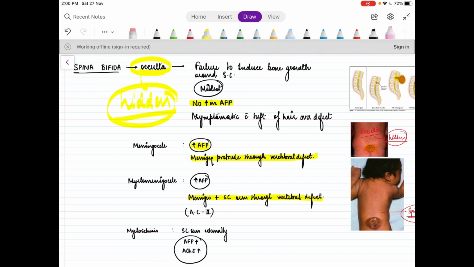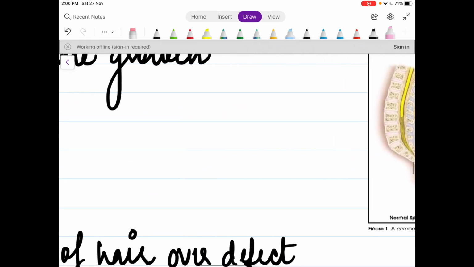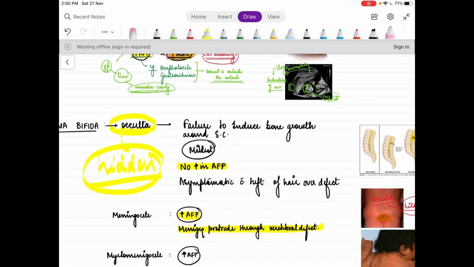Occulta, why? Because there's a failure of bone growth around the spinal cord. The spinal cord itself is normal, just in the vertebral column there's a problem, an abnormal opening in the bone. The skin above the defect is completely normal, and hence there is no increase in alpha fetoprotein, because alpha fetoprotein is increased only when there is a breach in the body wall. It is very much asymptomatic.